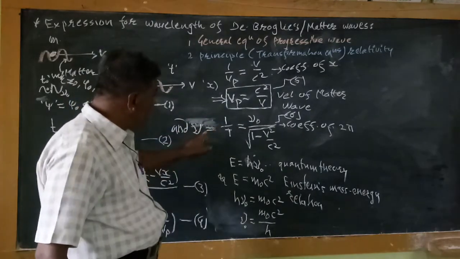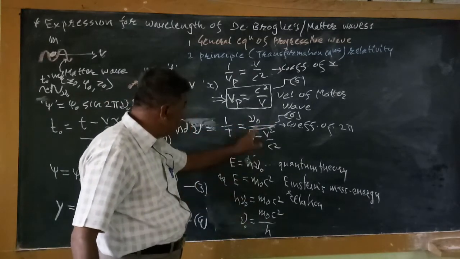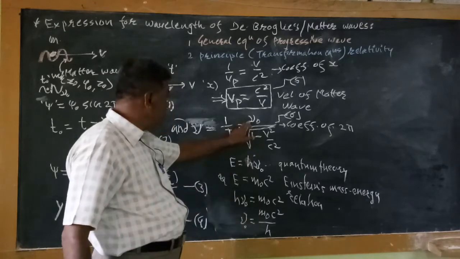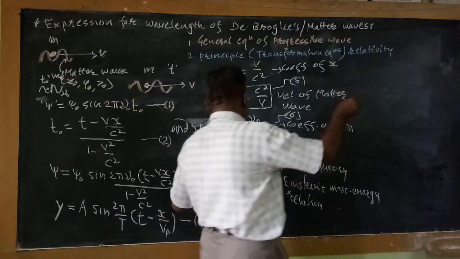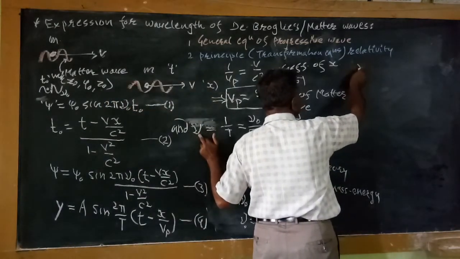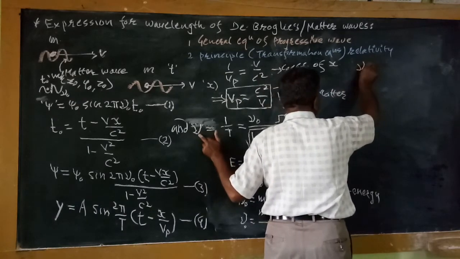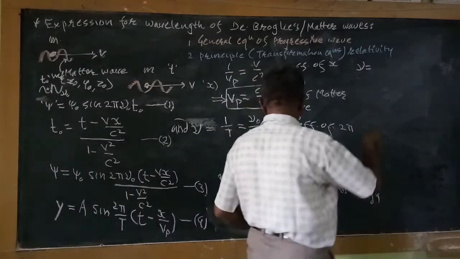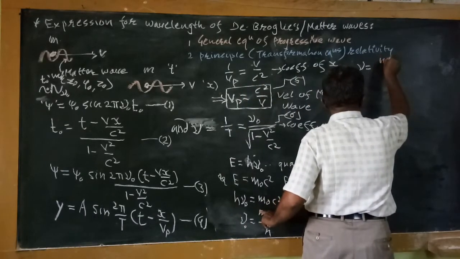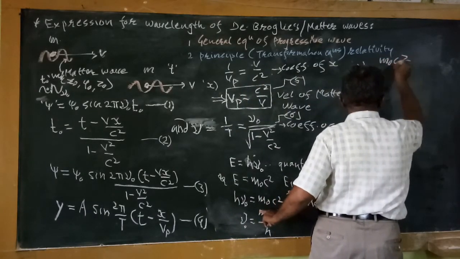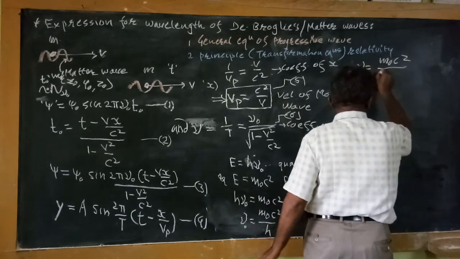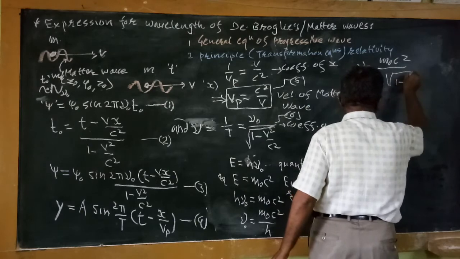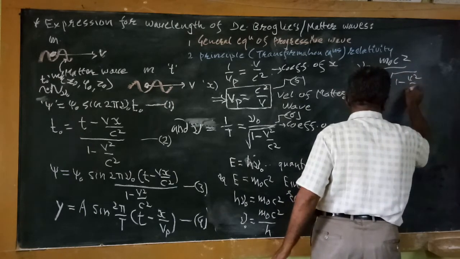Now, putting the value of ν0 from this equation, we get the frequency ν equal to m0 c square divided by h into square root of 1 minus v square by c square.